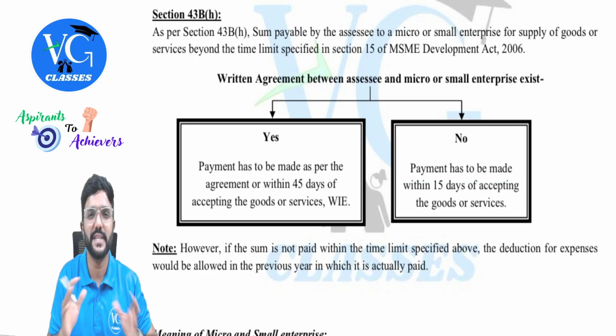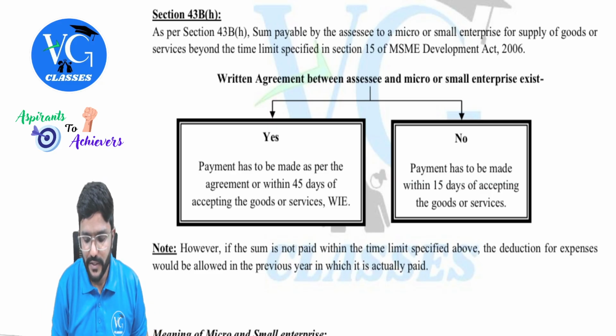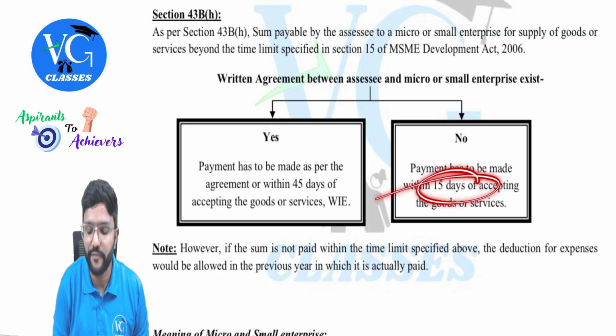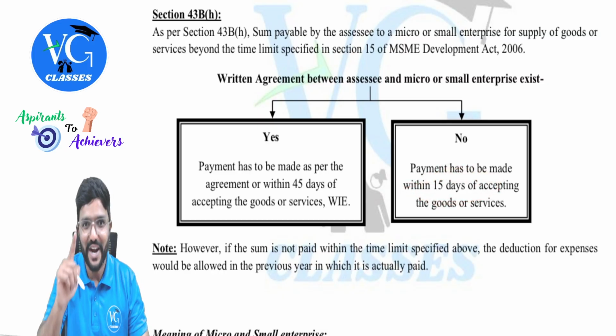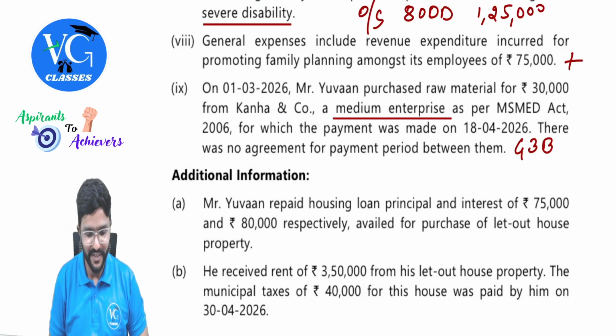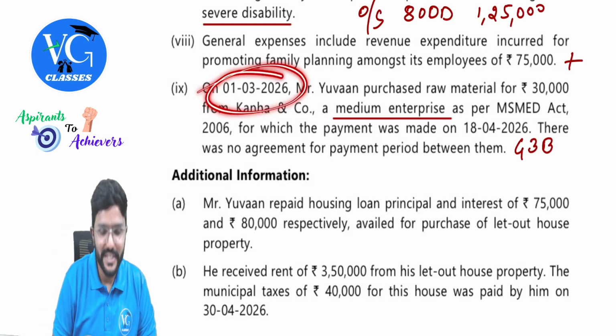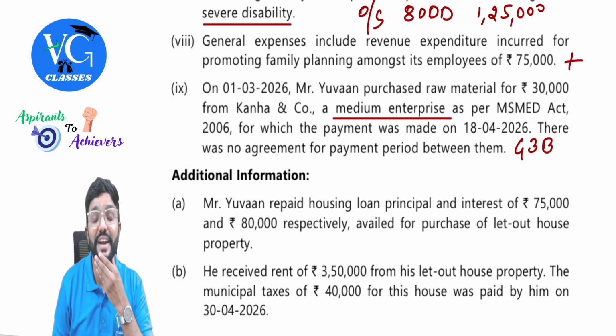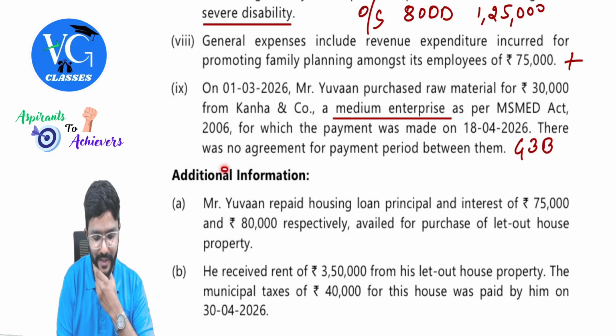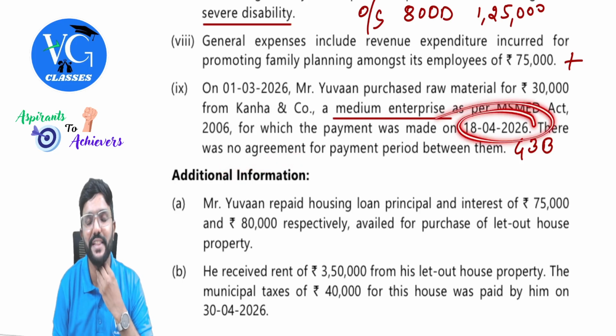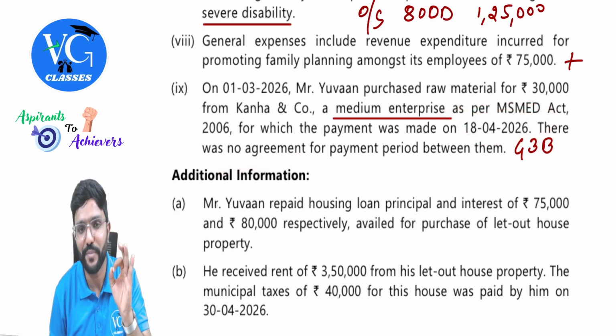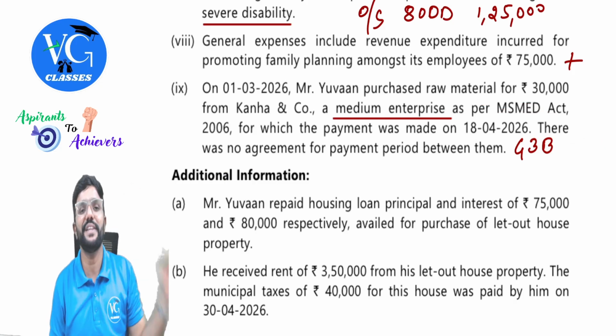There we have to check whether there is a written agreement or not. When there is no written agreement, payment has to be made within 15 days of accepting the goods or service. Goods are purchased on 1st March and payment is not made within 15 days because there is no agreement. Payment is actually made on 18th April. If you apply 43B, you will say it is disallowed in the current year.